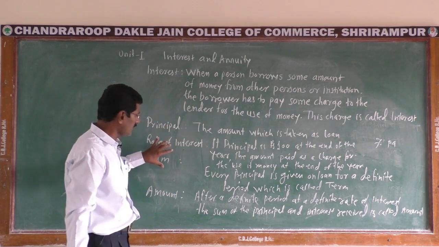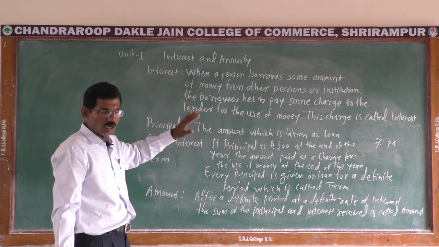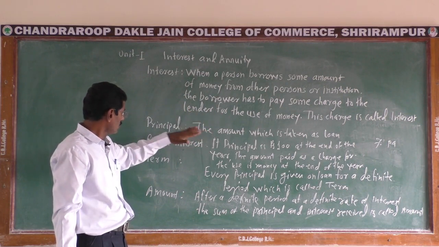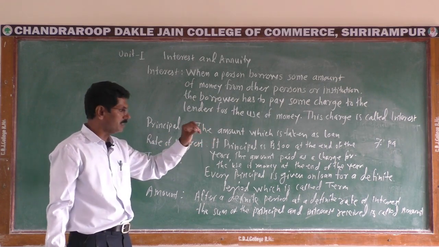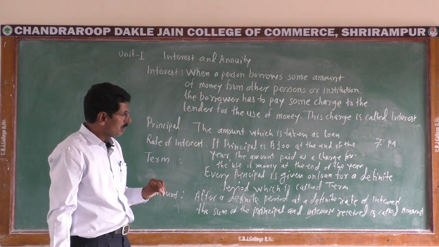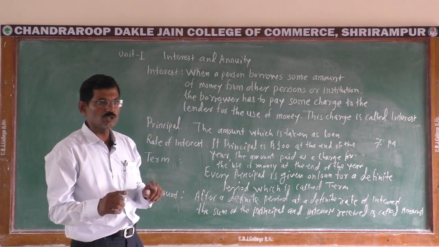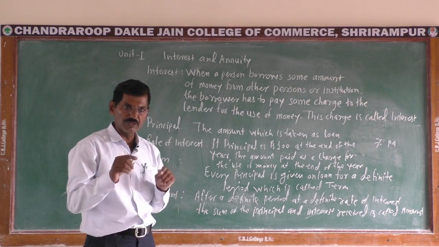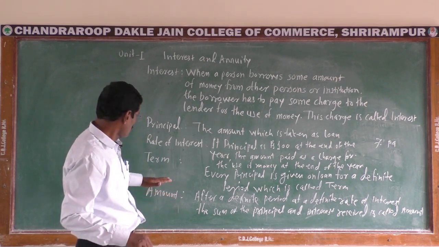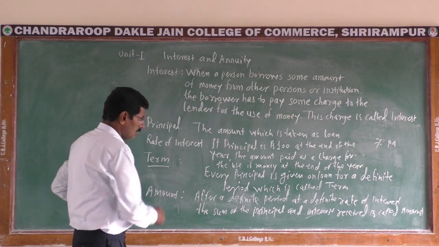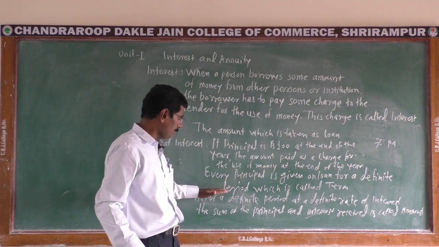Interest depends on three things: principal, the amount which is taken as a loan or borrowed as a loan; the rate of interest, which means if the principal is 100, the amount paid at the end of the year for the use of ₹100; and term, which means every principal is given on a loan for a definite period.